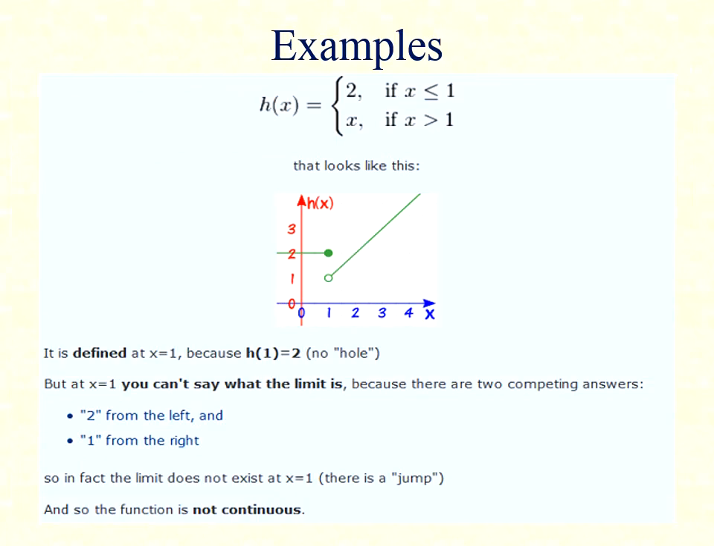Another example: h(x) equal to 2 when x is less than or equal to 1, and h(x) equal to x when x is greater than 1. It is defined at x equal to 1 because h(1) equal to 2, so no hole is there. But when x equal to 1, we cannot say what the limit is because there are two competing answers, two from the left and one from the right. So in fact, the limit doesn't exist at x equal to 1. So there is a jump, and so the function is not continuous.